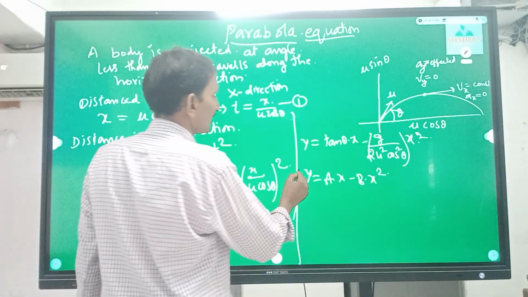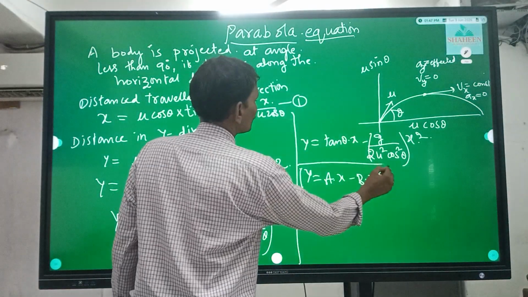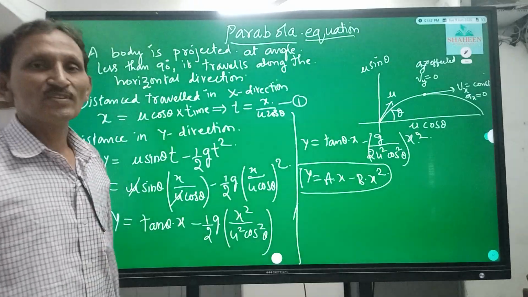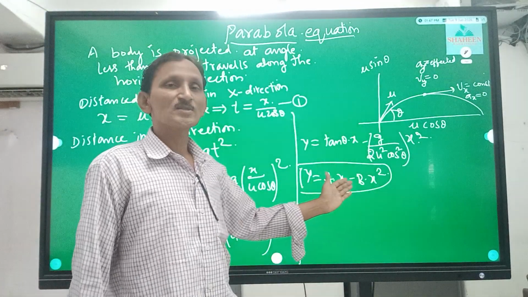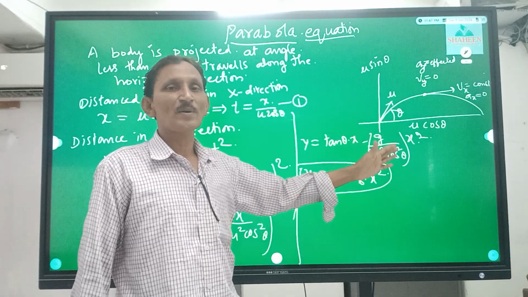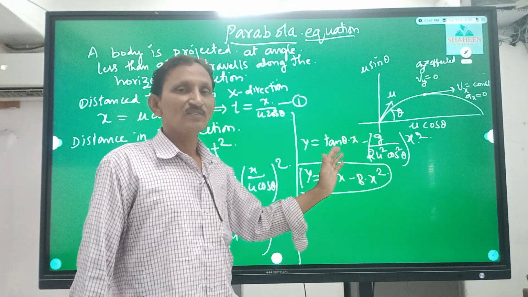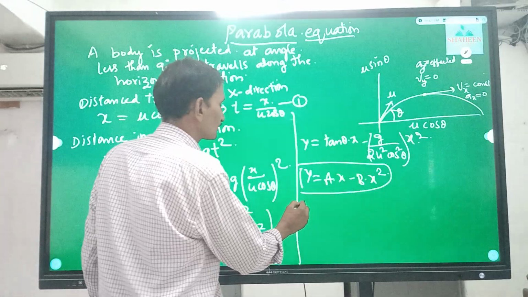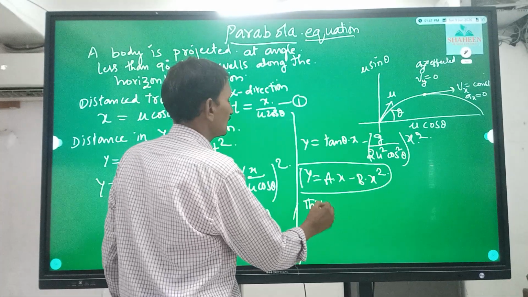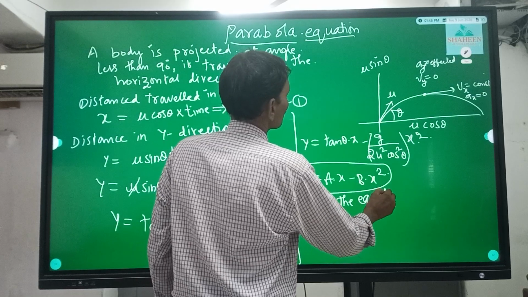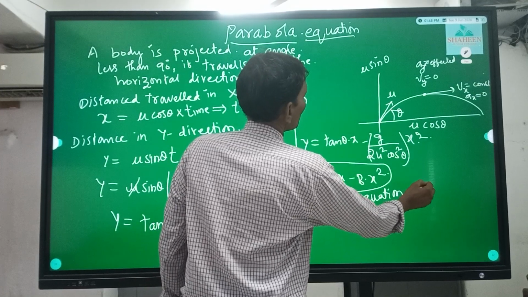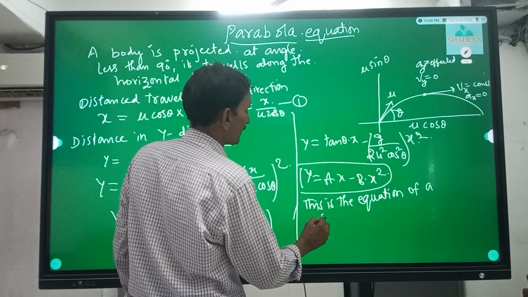This equation resembles the equation of a parabola, an inverted parabola. y is equal to ax minus bx square is the equation of a parabola.